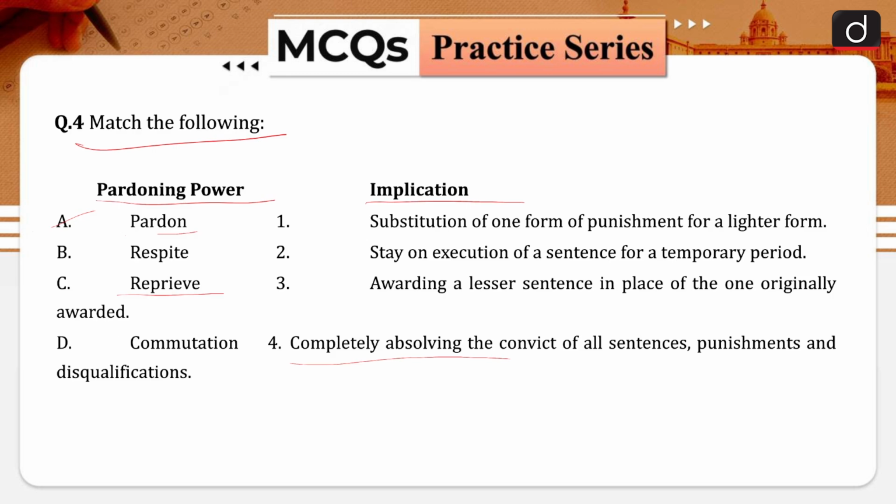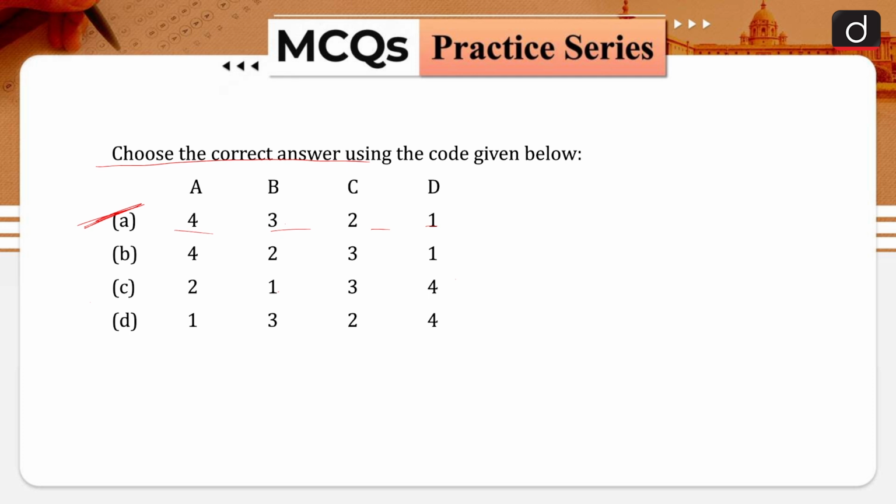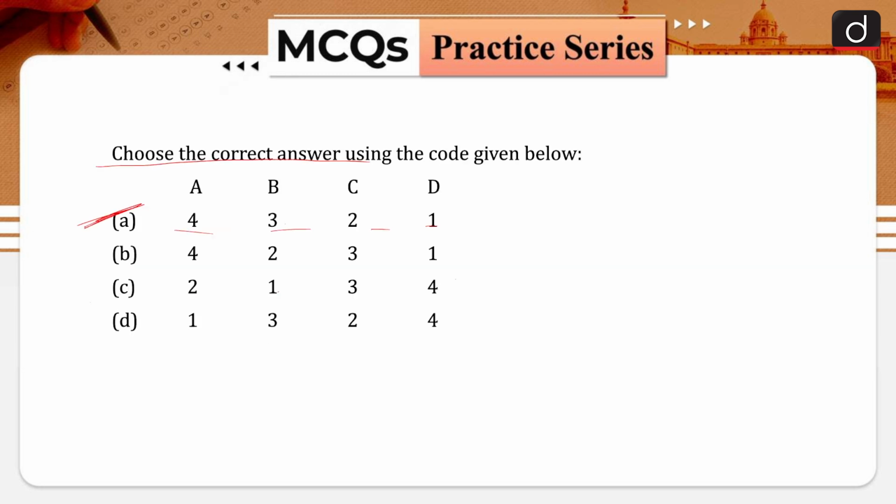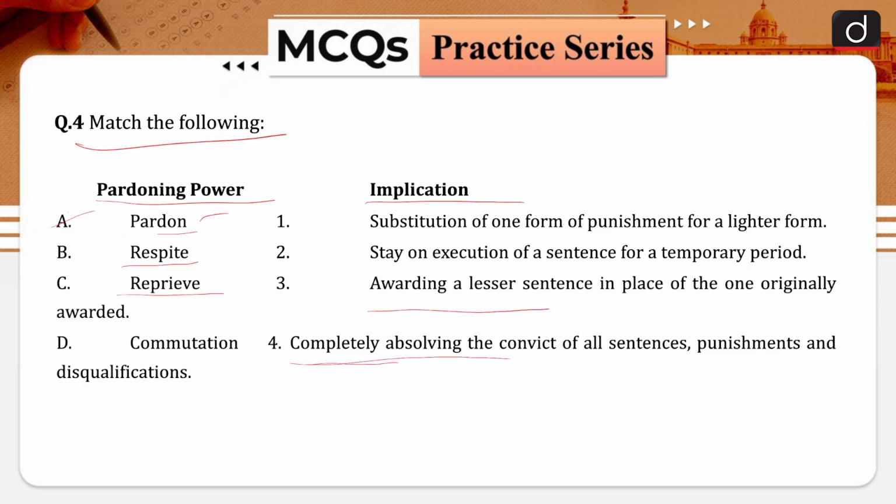That means for statement number A, this fourth option is correct. To pardon means to completely absolve the convict of all sentences, punishments and disqualifications. For your statement number B, option 3 is correct. That means to respite is to award a lesser sentence in place of the one originally awarded. For your option C, option 2 is correct. That means reprieve means to stay on execution of a sentence for a temporary period, and option D is number 1, substitution of one form of punishment for a lighter form.